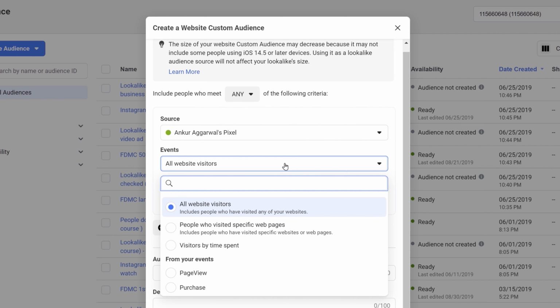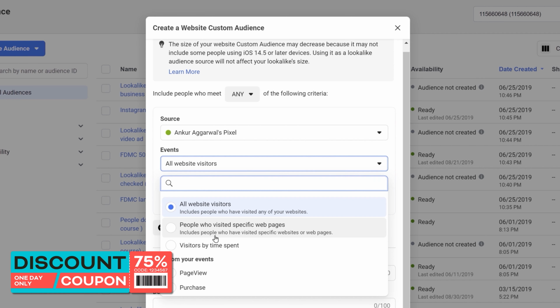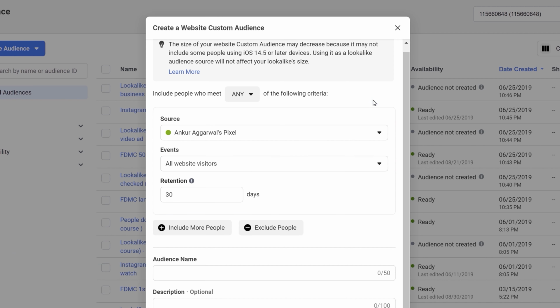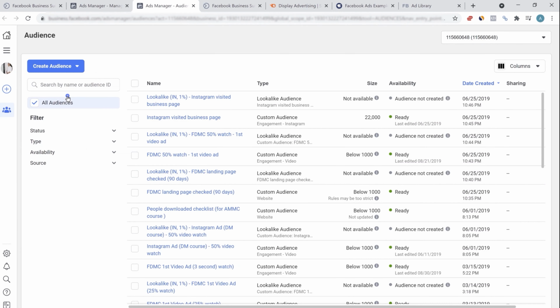The event could be something else as well. It could be people who visited a specific web page, let's say our thank you page or success page or payments page. You can also create a custom audience of people who reached the checkout page but did not complete the payment. Then you can give them a discount coupon. This is very common in e-commerce brands. So there are multiple events. You can go by page views, purchase. There are just too many options that Facebook provides. Facebook really wants you to succeed, and that is the reason they give you so many different options in order to run profitable campaigns. Let's talk about lookalike audience.